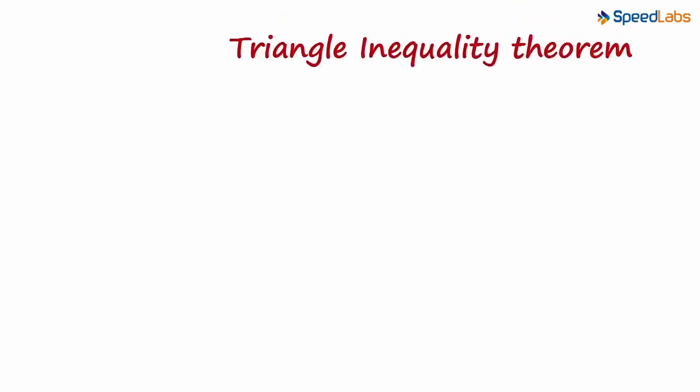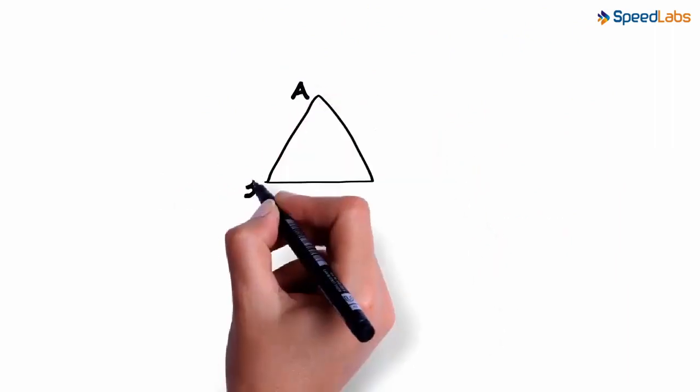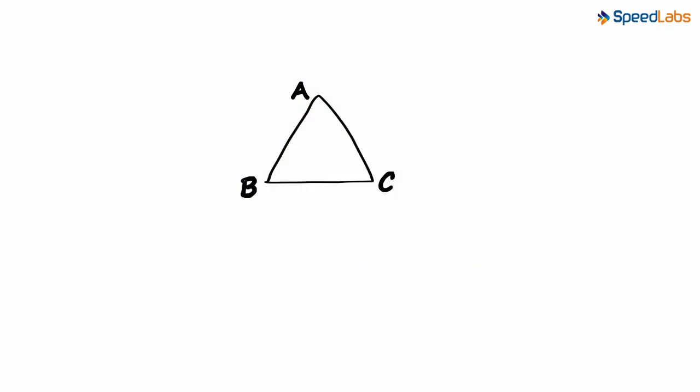Let's try to prove something interesting using the triangle inequality theorem. Let this be a random triangle ABC. We have drawn a line from vertex A onto BC and let us name it AD. Note that D can be anywhere on the segment BC.